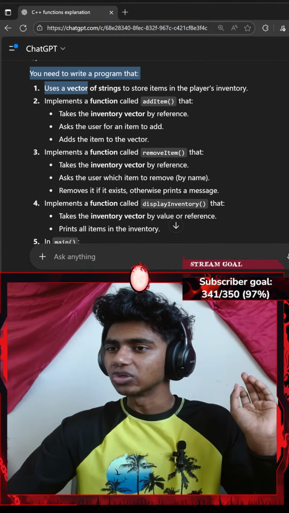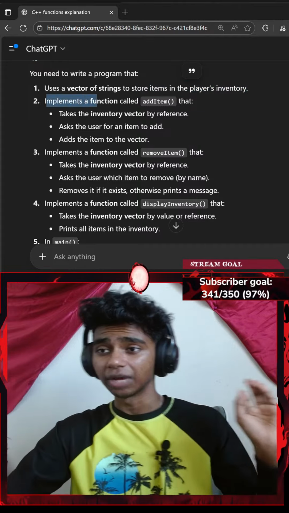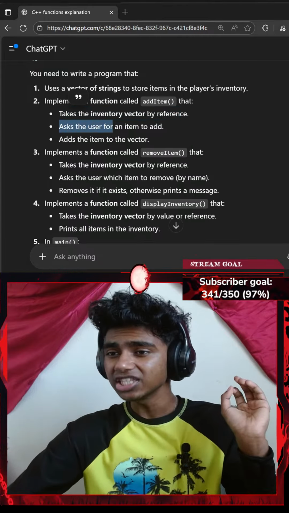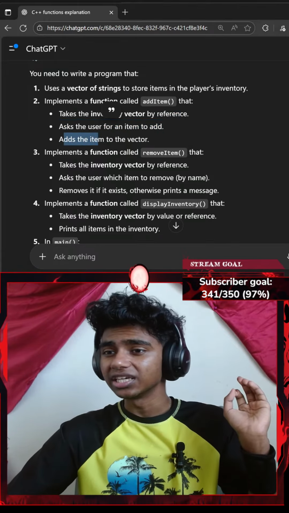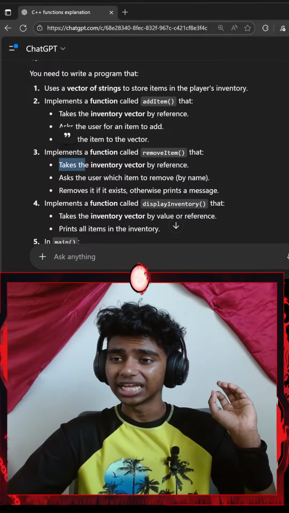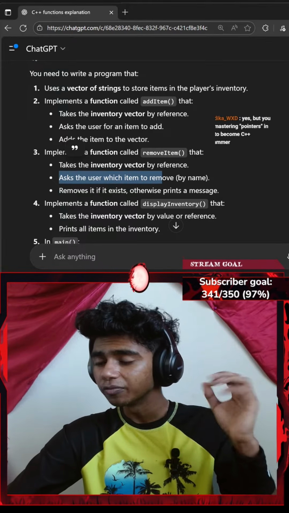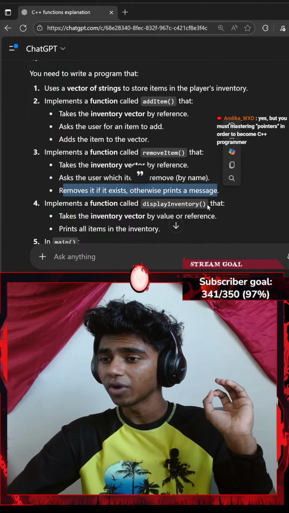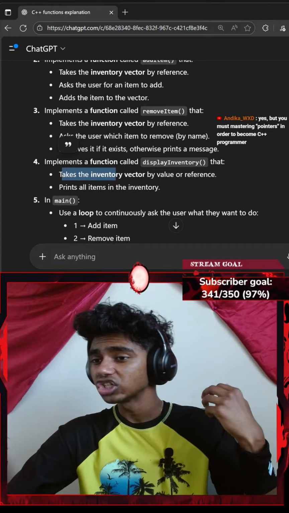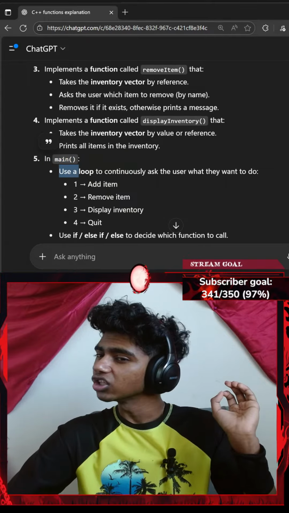Okay, you need to write a program that uses a vector of strings to store items in the player's inventory, implements a function called add_item that takes the inventory vector by reference, asks the user for an item to add, adds the item to the vector, implements a function called remove_item that takes the inventory vector by reference. Okay, asks the user which item to remove by name, removes it if it exists, otherwise prints a message. Implements a function called display_inventory that takes the inventory vector by value or reference, prints all items in the inventory. Integer main, use a loop.